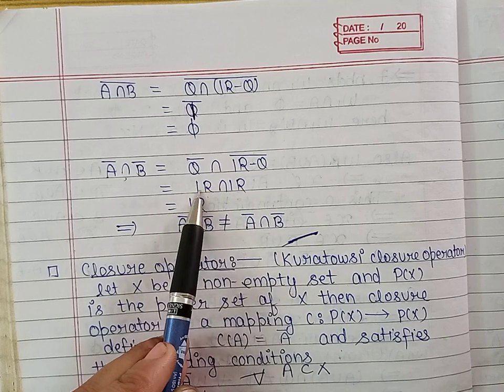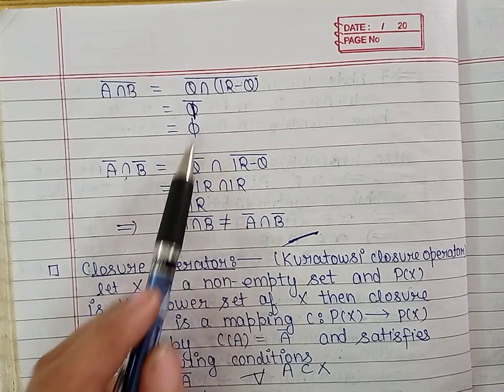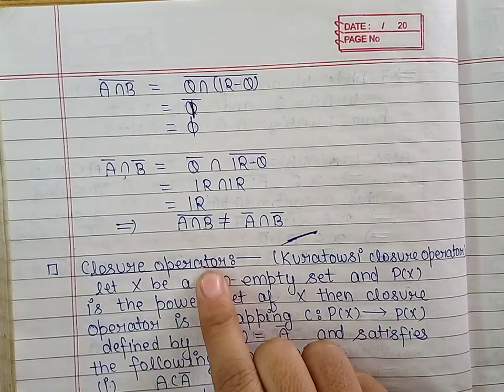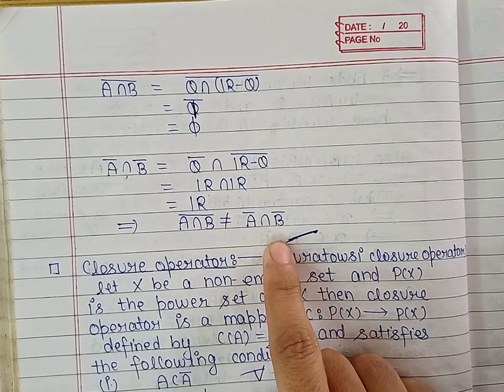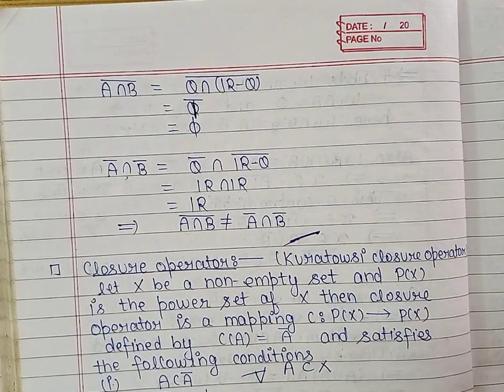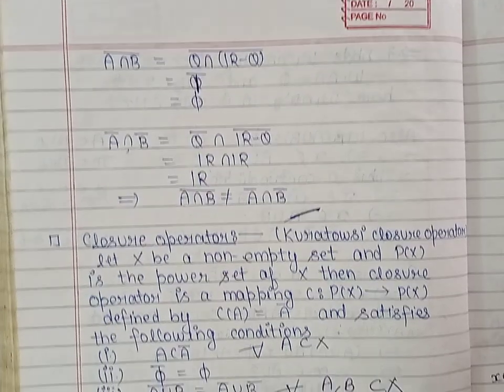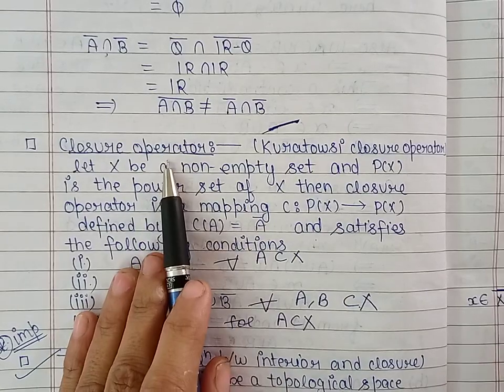So we get R intersection R, which is again R. So from here we can see that A intersection B whole closure is not equal to A closure intersection B closure. So by using all these properties, we can define an operator which is called closure operator.